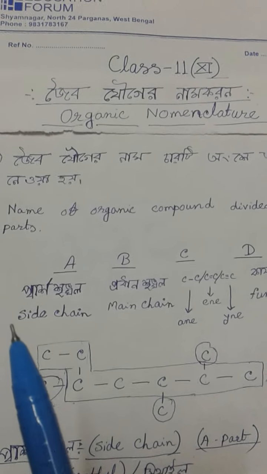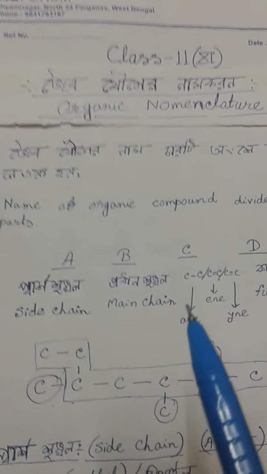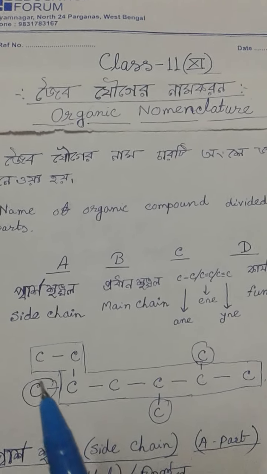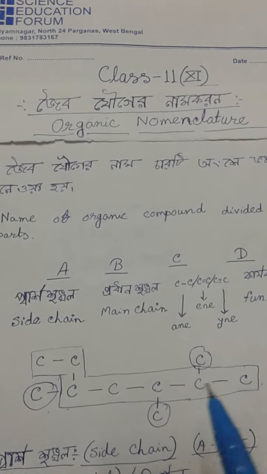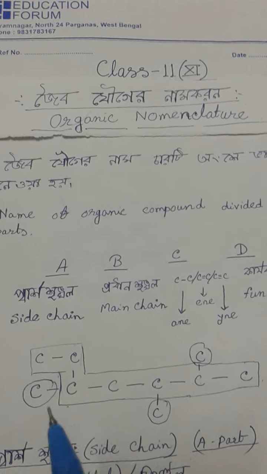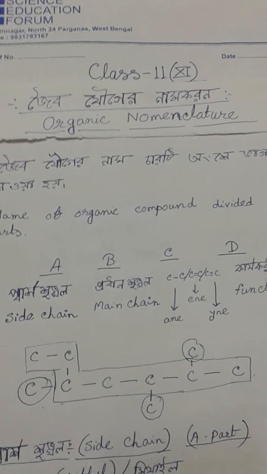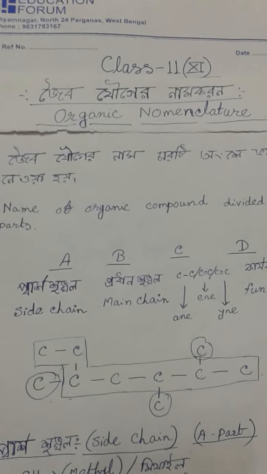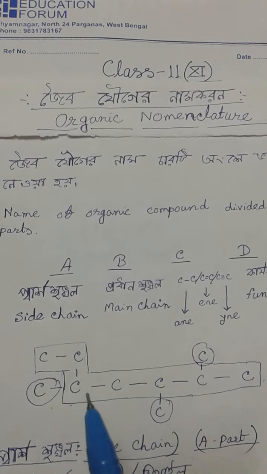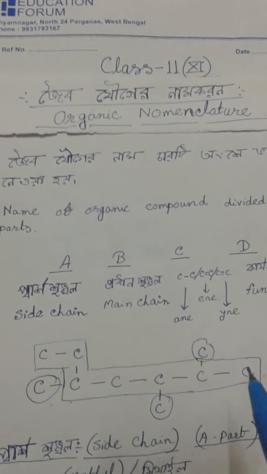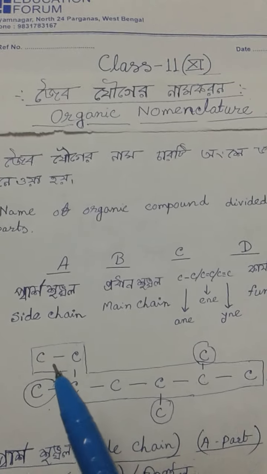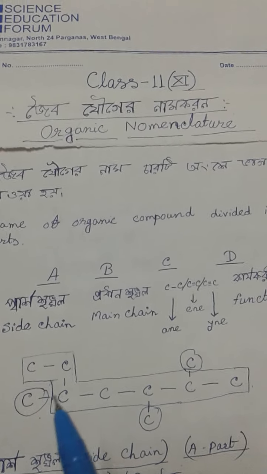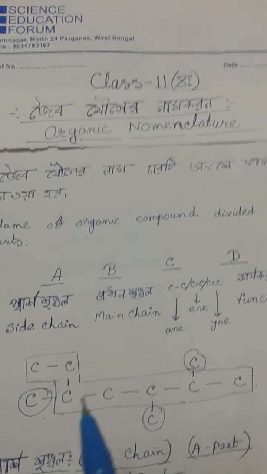Now first we have to identify what is side chain and what is main chain. Here I write a carbon chain. Only carbon atoms I have written, no other atoms, though hydrogen, oxygen, nitrogen may be present in an organic compound. I write the carbon only to identify the main chain or side chain. According to the theory, the main chain is the chain where the number of carbons is maximum.